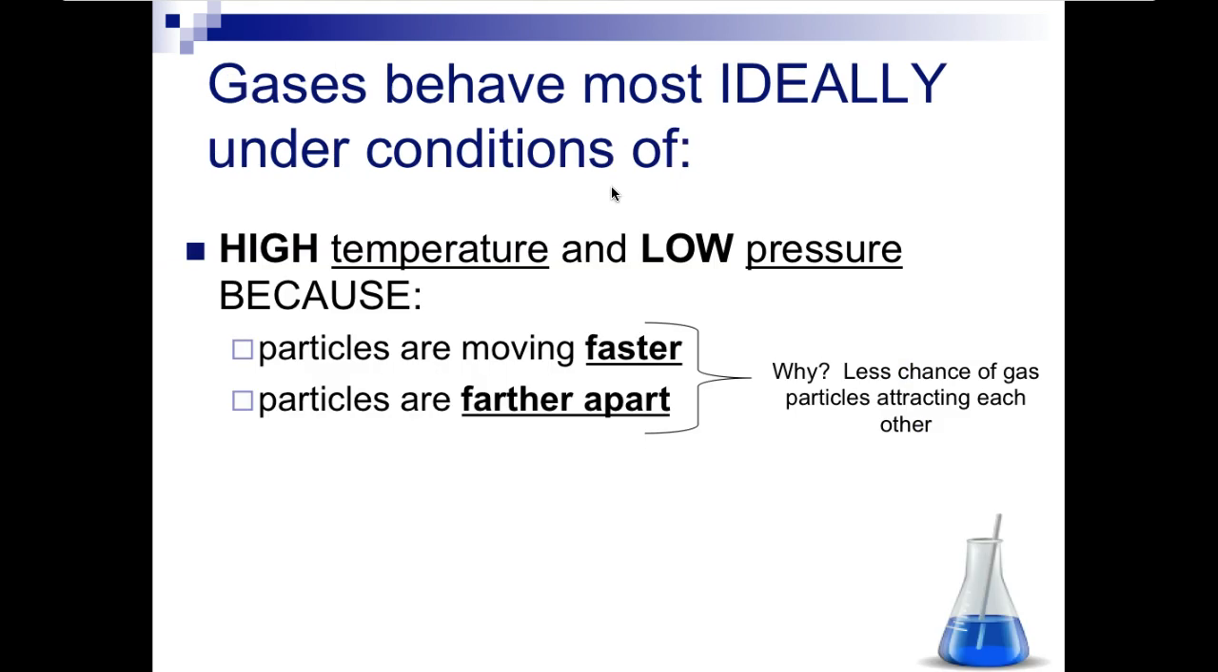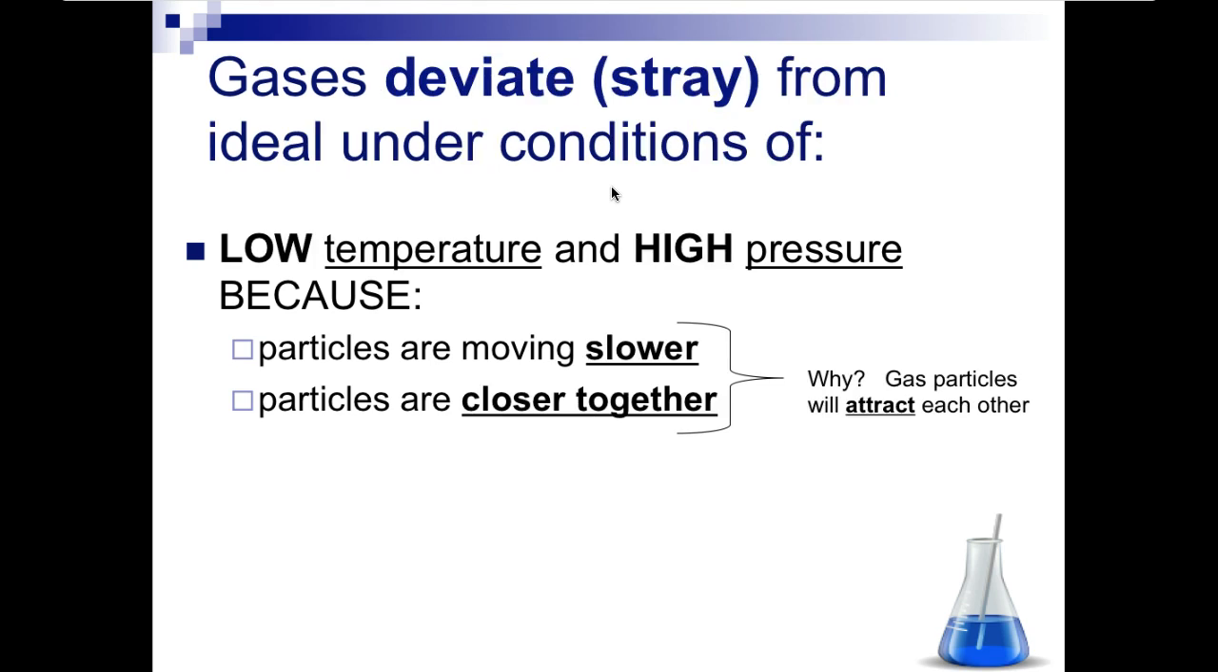So gases behave most ideally under conditions of high temperature and low pressure because particles are moving faster and the particles are further apart, which is why they're ideal. That means that there is less chance of the gas particles being attracted to one another because they're farther apart and they're moving faster. Gases deviate or stray from the ideal conditions when they are at a low temperature and high pressure because the particles are moving slower and the particles are closer together. Why is this true? That's because gas particles will be attracted to one another.